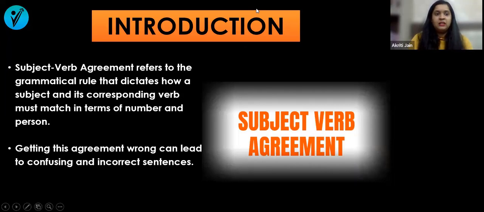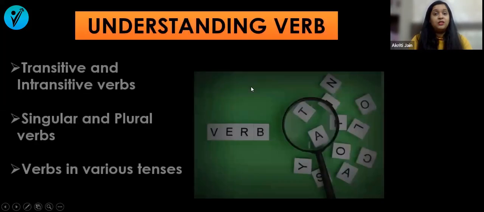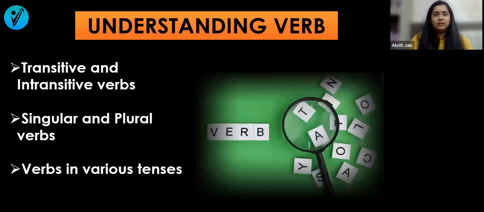So, what exactly is subject-verb agreement? It refers to the grammatical rule that dictates how a subject and its corresponding verb must match in terms of number and person. Getting the agreement wrong can lead to confusing and incorrect sentences. So, check out two main things: what the verb is and what the subject is in terms of number and person, and that is also the tense. Make sure you keep an eye out on these two things. First we need to understand what a verb is. We have two kinds of verbs, transitive or intransitive, or singular and plural verbs, or verbs in various tenses.